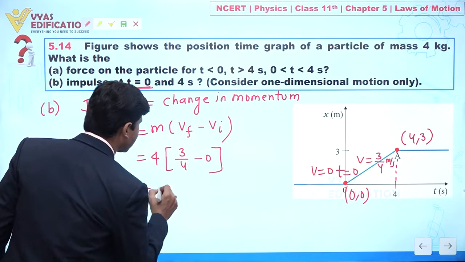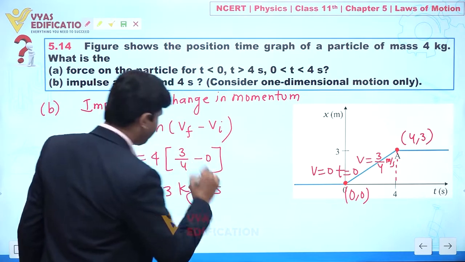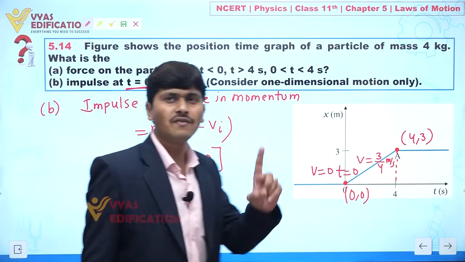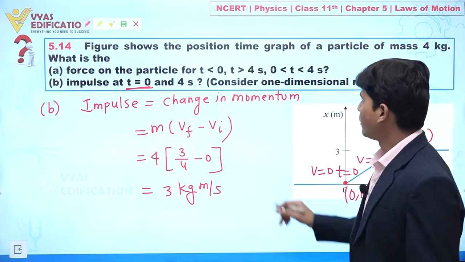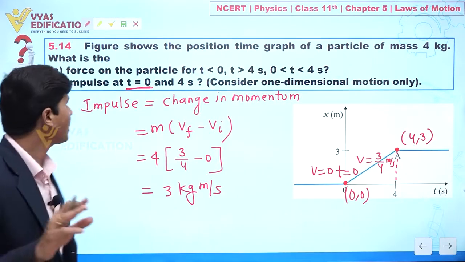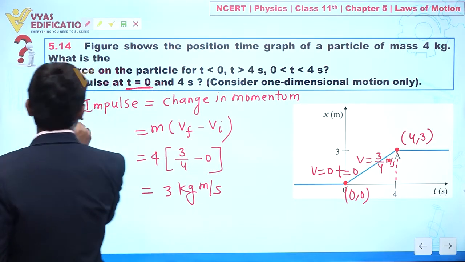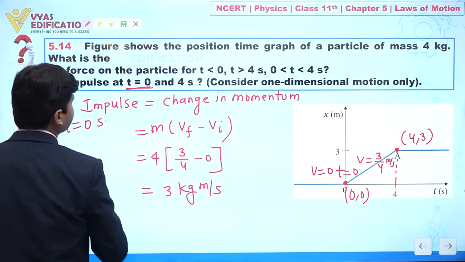So from here we can say this is 3 kilogram meter per second. So this is the value of impulse at t equal to 0 second. Clear everyone? So this is all about t equal to 0 second.